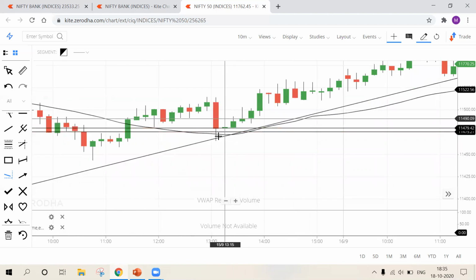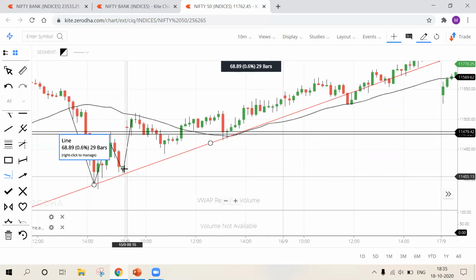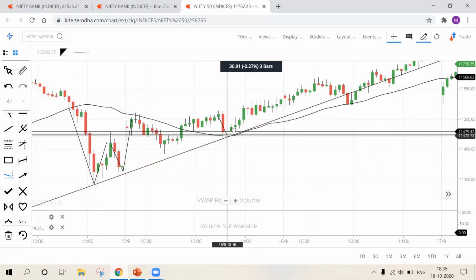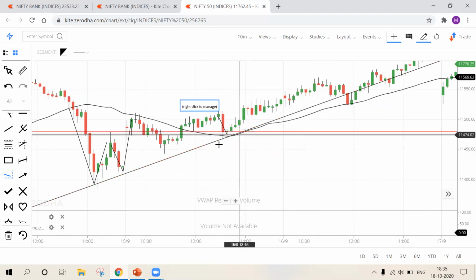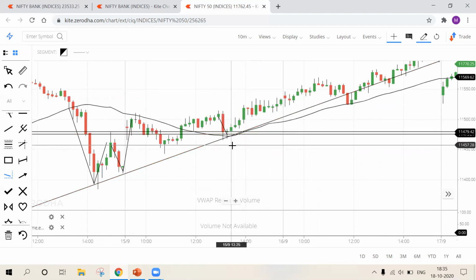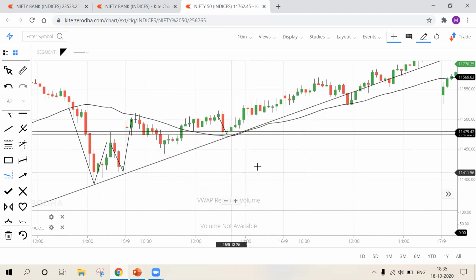Now look at this scenario. At this point, this is our first reaction, this is our second reaction, and this is our third reaction. My first confirmation is that I look for a third rejection. So it is met. First confirmation is done.